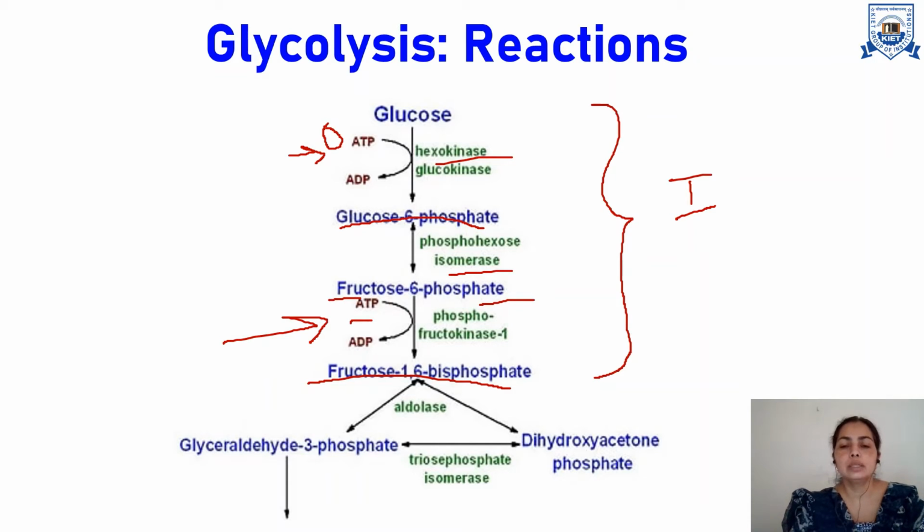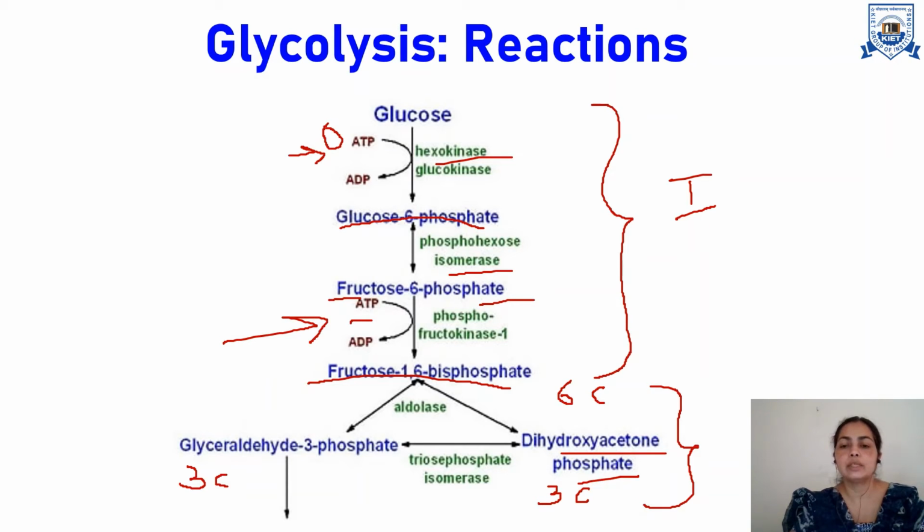Then in the next phase, which I have shown here on the same slide, fructose 1,6-bisphosphate, which contains 6 carbon atoms, is split into two parts. The first is the 3-carbon glyceraldehyde 3-phosphate, and the other is dihydroxyacetone phosphate, also termed DHAP. These two components are produced by splitting the 6-carbon fructose into two parts.